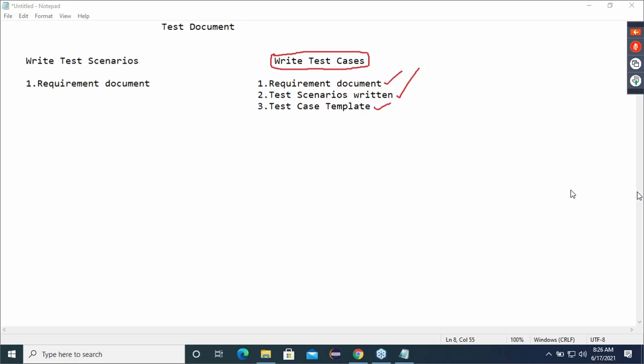Next, third point: to write the test cases, we should have the following things. Requirement document should be there.